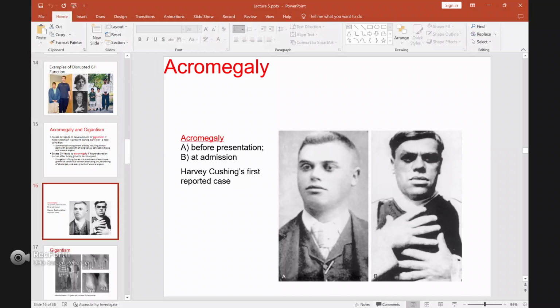This patient was Harvey Cushing's first reported case. Harvey Cushing was a very well-known doctor in America. He discovered a lot of procedures, specifically in operations, and he found out about many diseases and the ways to treat them. One of them is acromegaly.